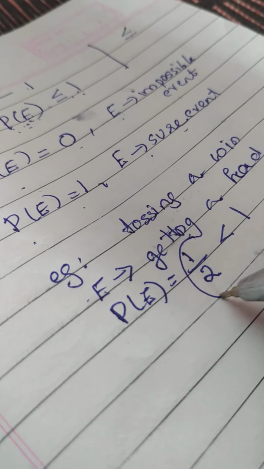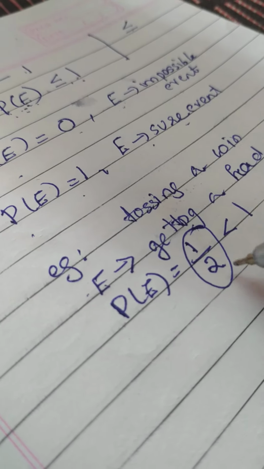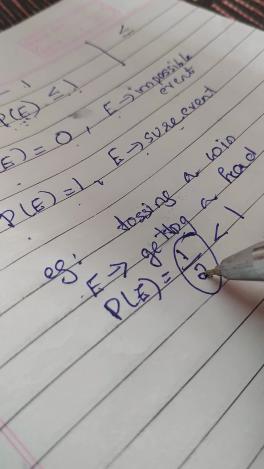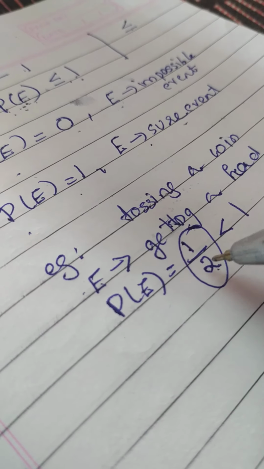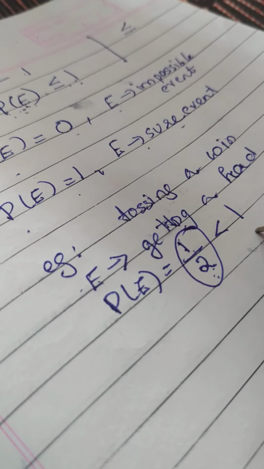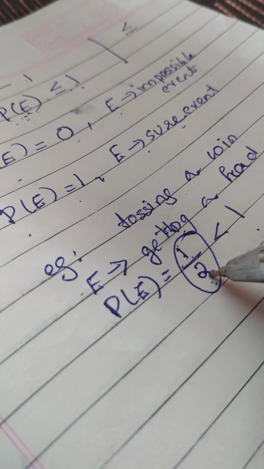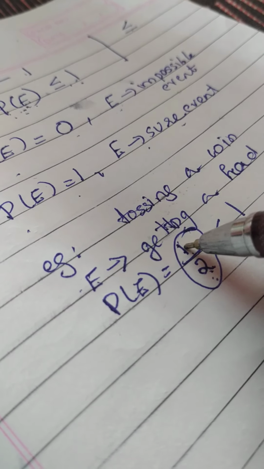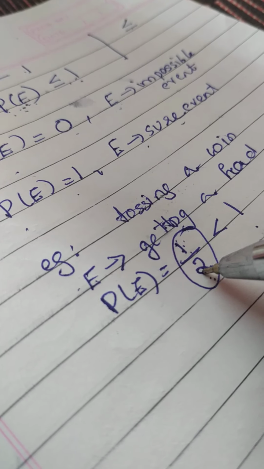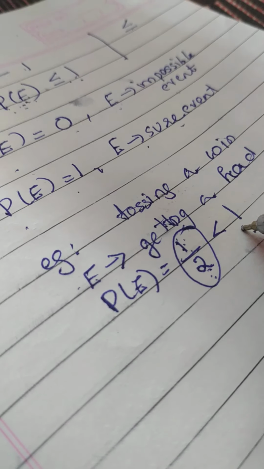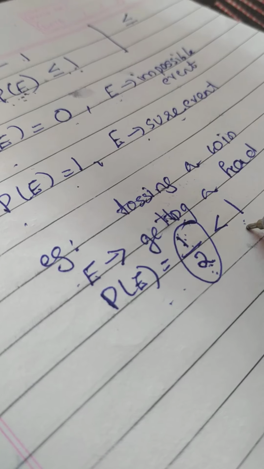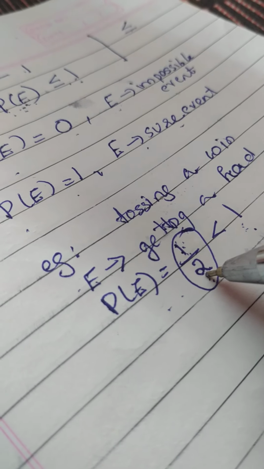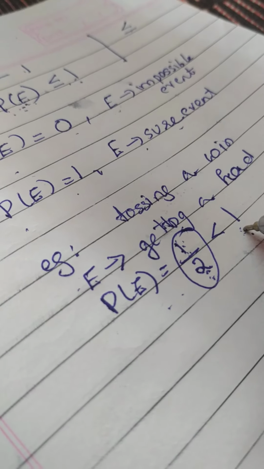How can we identify a number as less than 1 or not? Check the denominator. If the denominator is greater than the numerator, then the fraction will be a value less than 1. I repeat, if the denominator is greater than the numerator, then the fraction will always be less than 1. So probability of E is equal to half, which is a value less than 1.